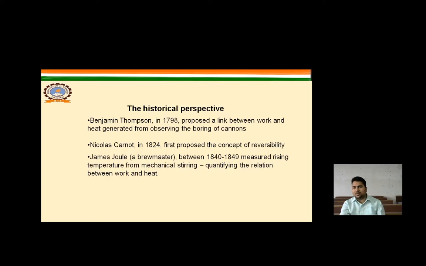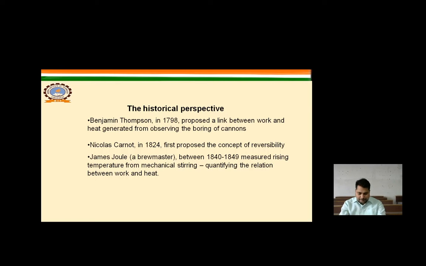This one is the historical perspective. Benjamin Thompson in 1798 proposed a link between work and heat generated, from observing the boring of cannons. In 1824, Carnot first proposed the concept of reversibility, and James Joule, from 1840 to 1849, measured the rising temperature from mechanical work, quantifying the relation between work and heat.